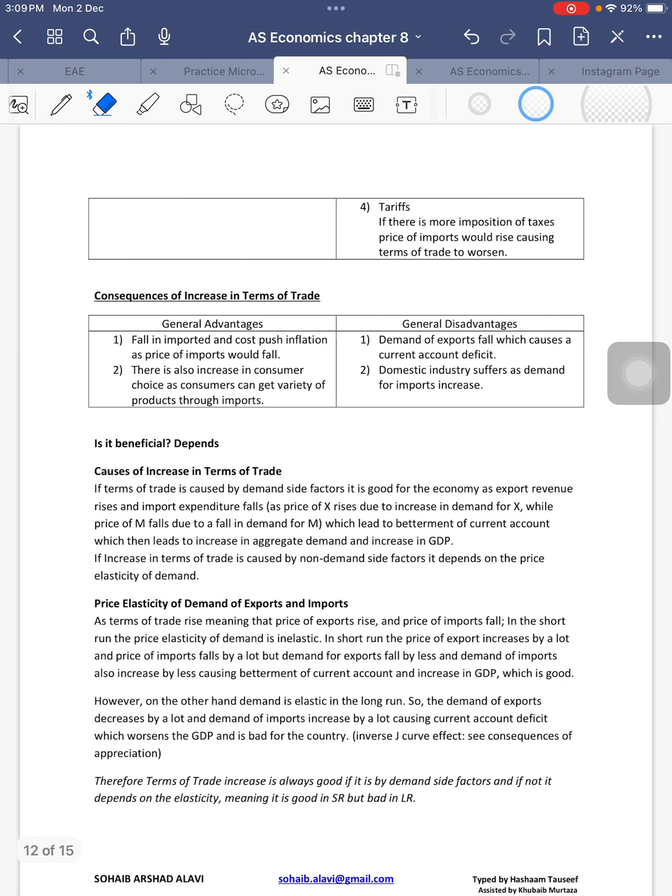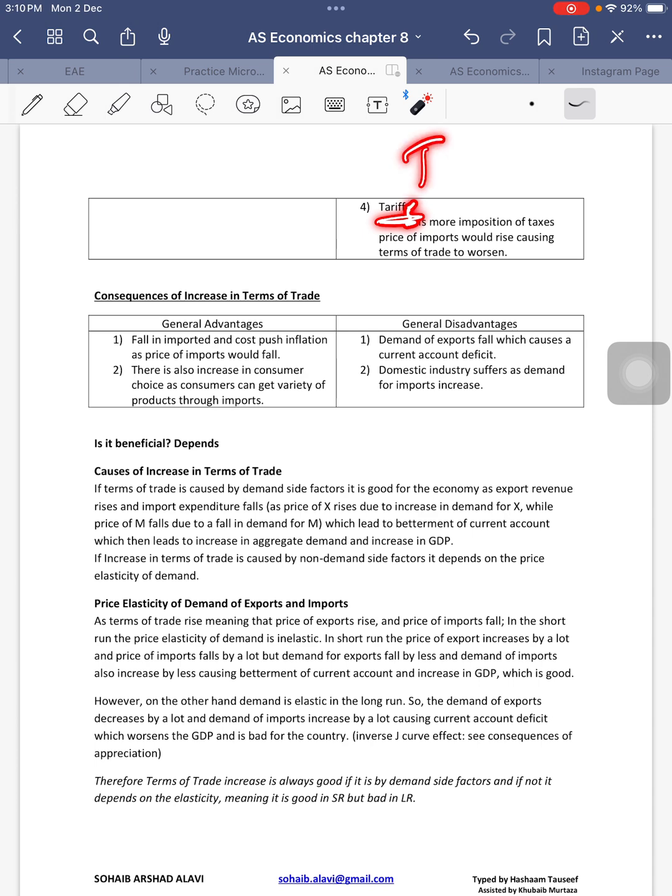And finally, tariffs. Right? Tariffs mean that import prices are becoming expensive. Now, don't worry about their demand. Because import prices are becoming expensive, that means the terms of trade is rising. Simple. Because of an increase in tariffs, an increase in tariffs will cause a fall in the terms of trade. I don't know whether I've written rise or fall.